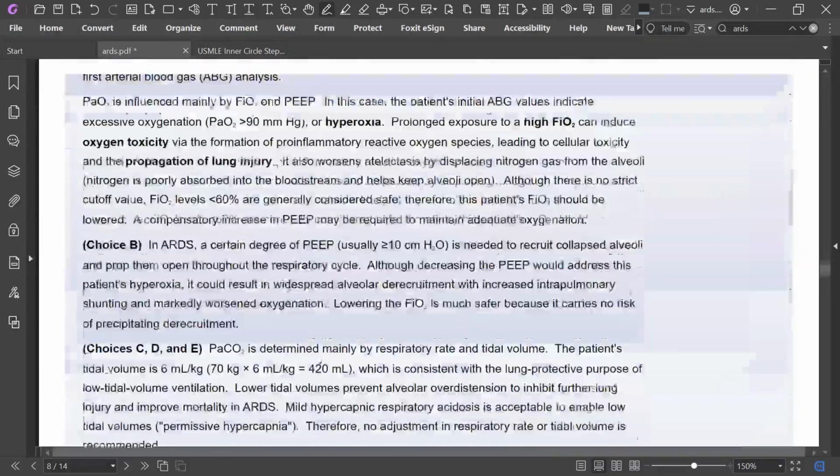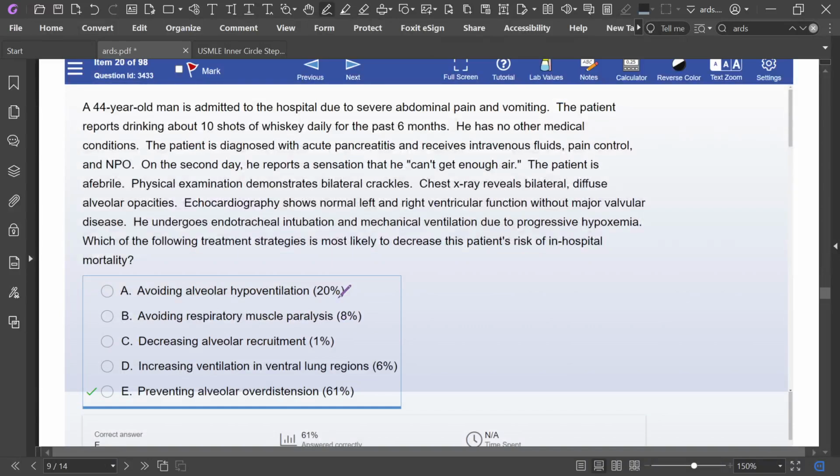Okay, next question. A 44-year-old man is admitted to the hospital due to severe abdominal pain and vomiting. He drinks 10 shots of whiskey daily for the past 6 months. He has no other medical condition. Pancreatitis, one of the risk factors. Echocardiography shows no major valvular disease. He undergoes mechanical ventilation. What treatment strategy is the most likely to decrease the risk of in-hospital mortality?